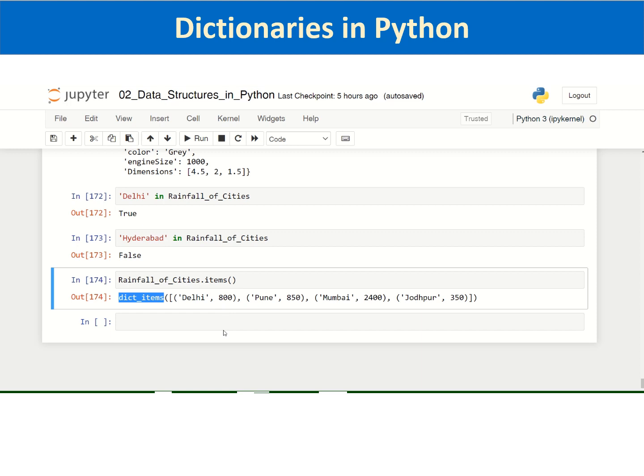Then we can come to the conclusion. So we have seen inbuilt data structures of Python, namely tuples, lists, sets, and dictionaries. Lists and dictionaries are mutable, whereas tuples are immutable. And dictionaries have a distinctive structure of storing key value pairs.